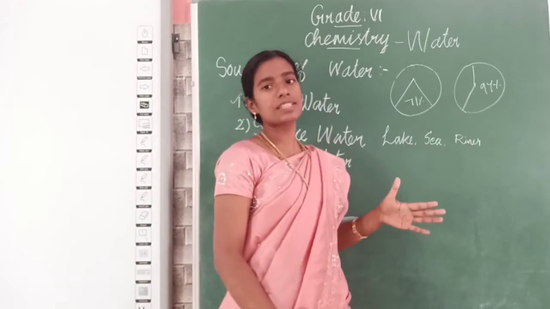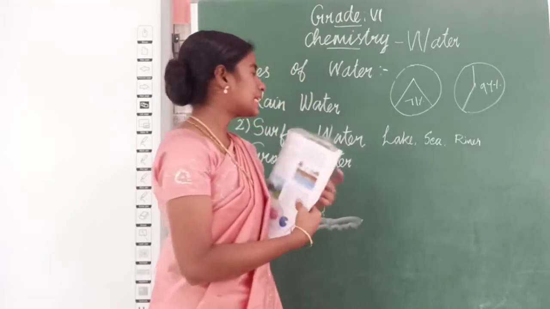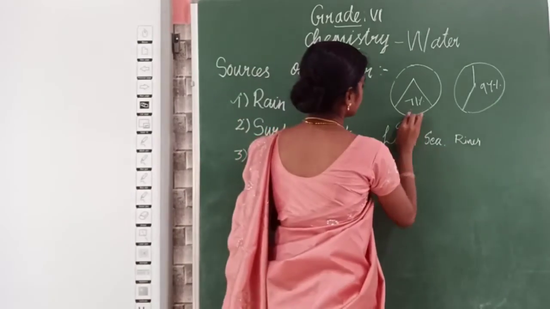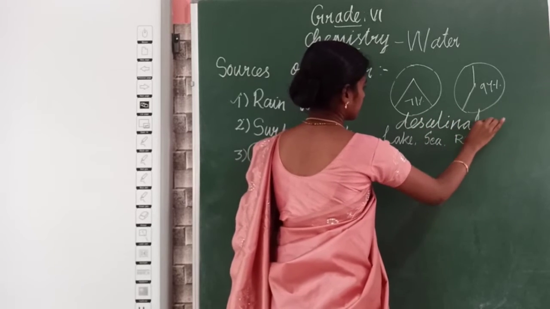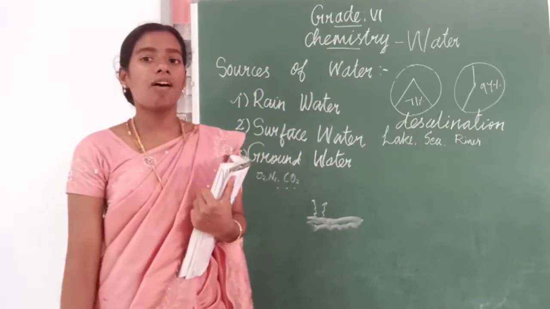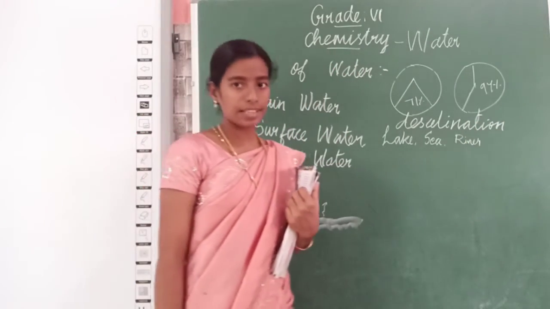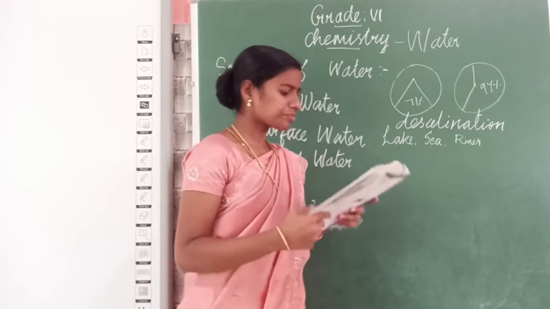Removal of salts from seawater is called desalination.